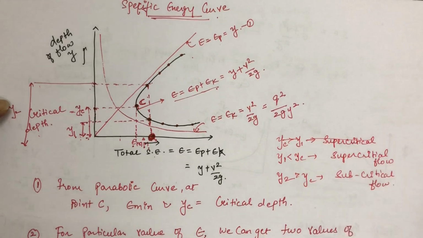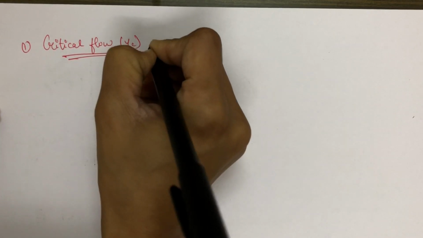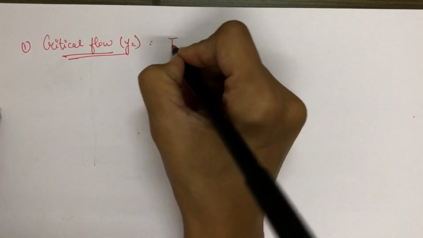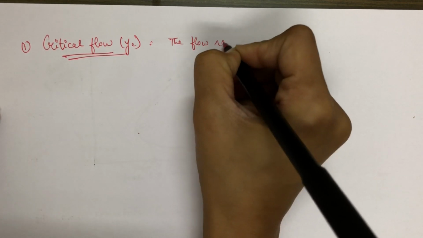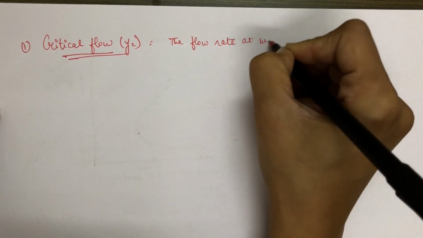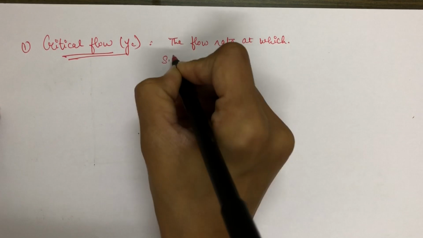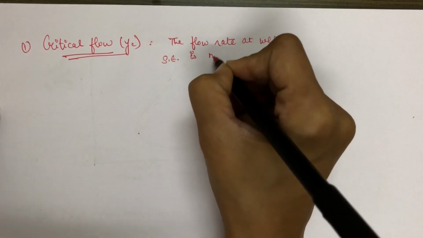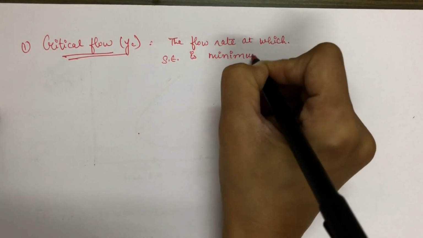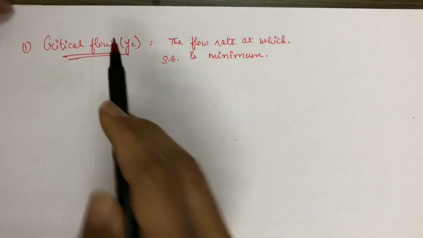Okay, so in today's video we are going to become aware of some new terms. The first term is critical flow. So what is critical flow? It may be defined as the flow rate at which specific energy is minimum. Okay, so how will we call a flow a critical flow?